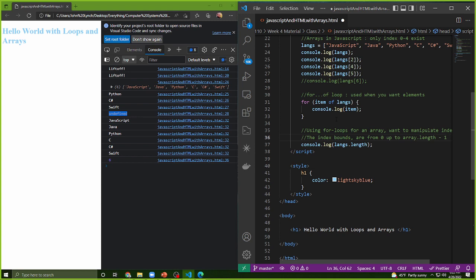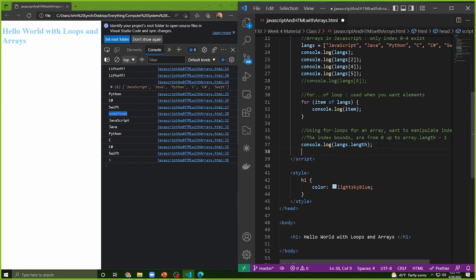If I have an array with 100 elements, my index values are from 0 to 99. If I have an array with 1,000, my index values are from 0 to 999. That's how it works. So the bounds you want to go through with your indexes, starting from 0, is 0 to array length, and then you have the minus 1 there.